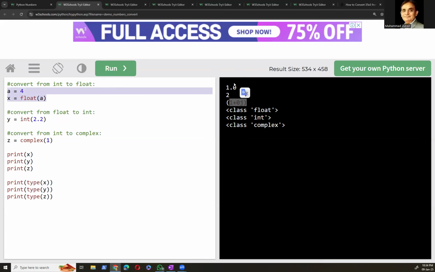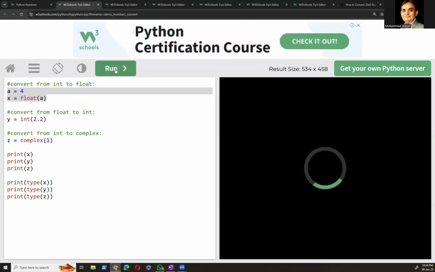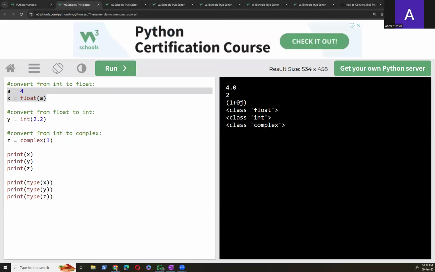The other participants can also speak. If someone wants to tell what will happen to the output, the other participants should also participate. I think it'll be 4.0. Okay, let's try it. I'm right. Yes, you're right.